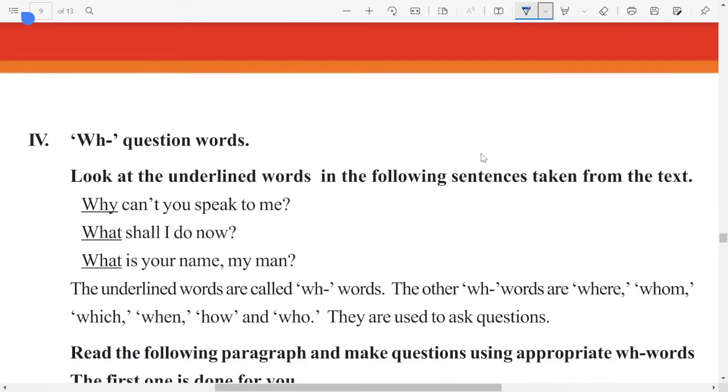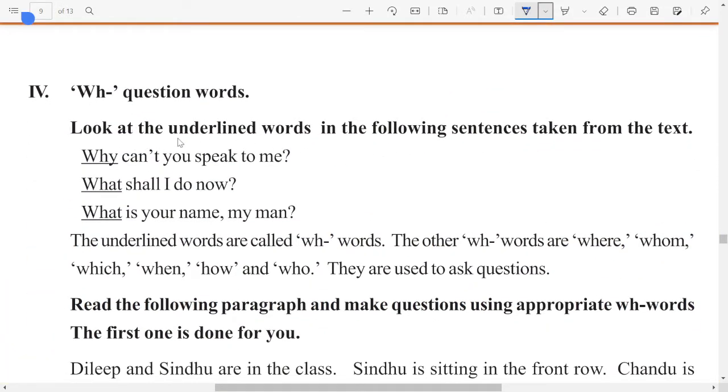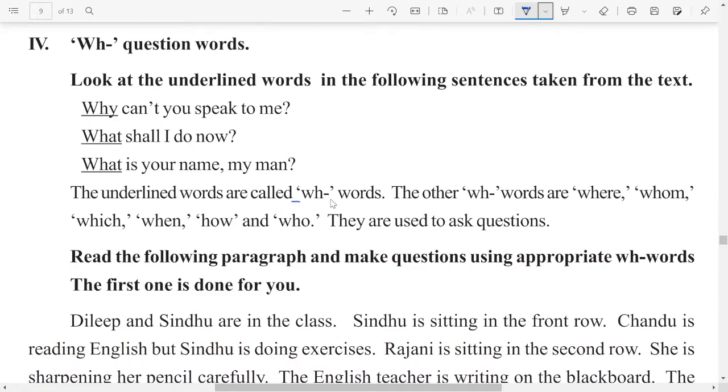Okay, next. WH question words. Look at the underlined words in the following sentences taken from the text. Why can't you speak to me? What shall I do now? What is your name, my man? These are the WH words used in these sentences. The underlined words are called WH words. The other WH words are where, whom, which, when, how, who. These are used to ask questions. You regularly use them in your school, in your colleges and all.